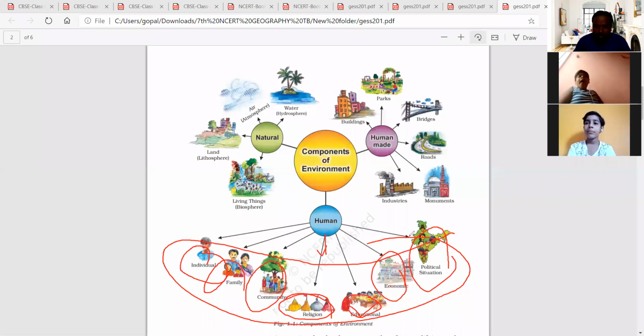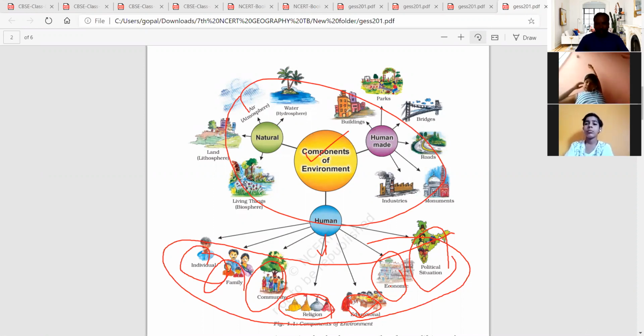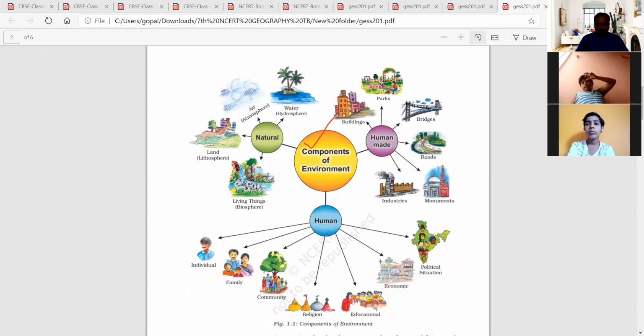So in this way, there are three types of components of the environment. We can consider these the three components of the environment. Next, we'll move forward.